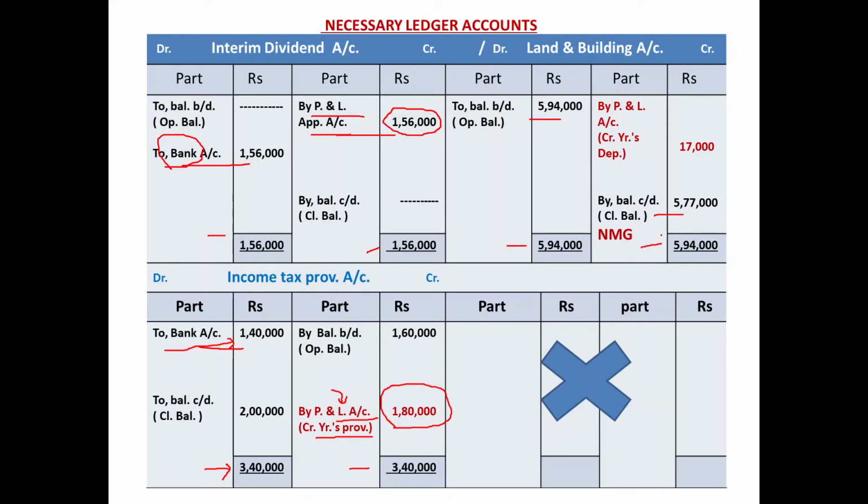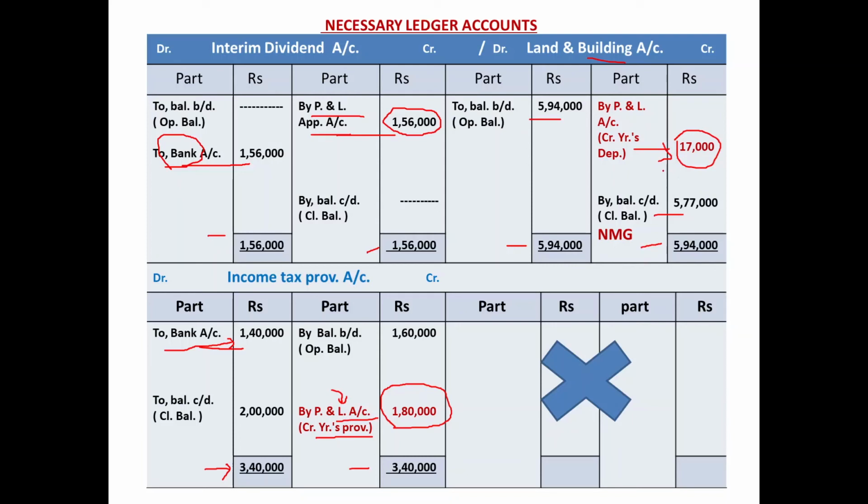Put it on the credit side, and that gives a balancing figure of rupees 17,000 on the credit side. What could it be? This must be the current year's depreciation provided on the building. So profit and loss account debited to land and building account credited 17,000.